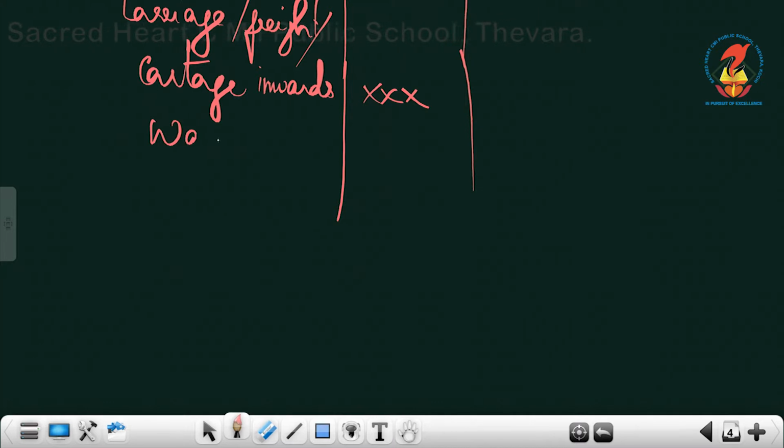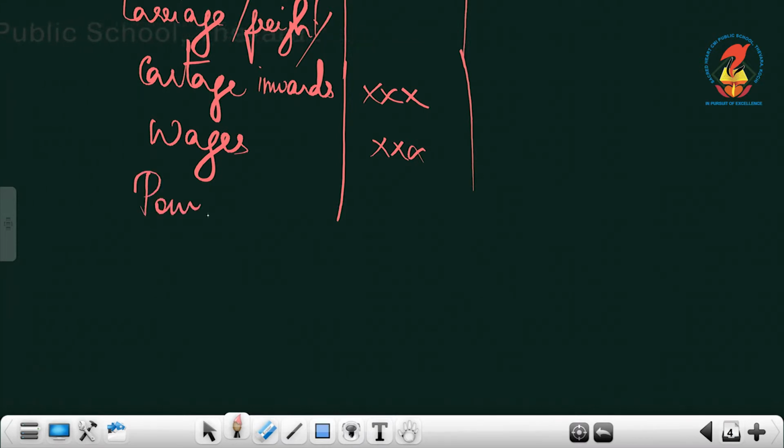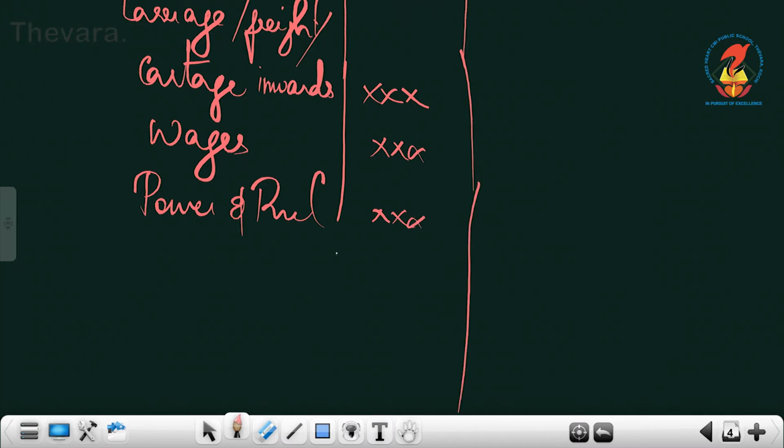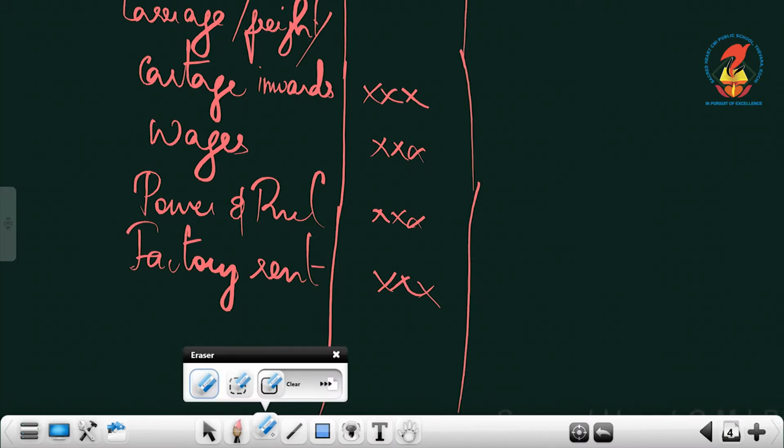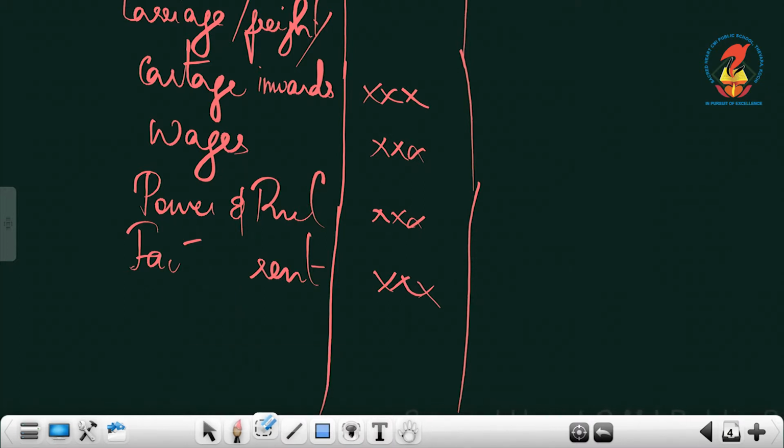Then you have to write second one, wages. Then we have power and fuel. These direct expenses you have to study very carefully, because only direct expenses will be taken in trading account. Then this is factory rent. Factory rent, then duty on purchases,